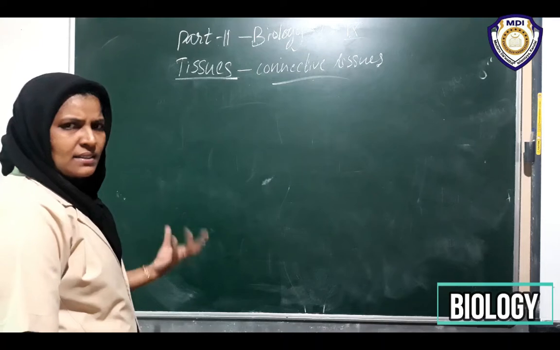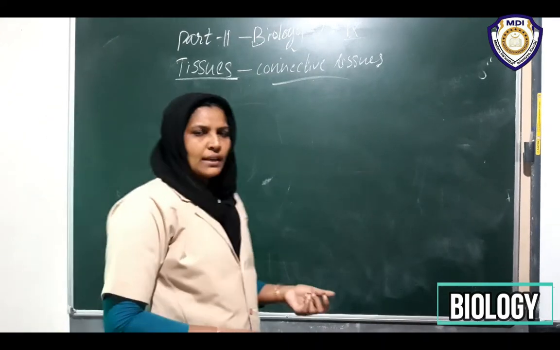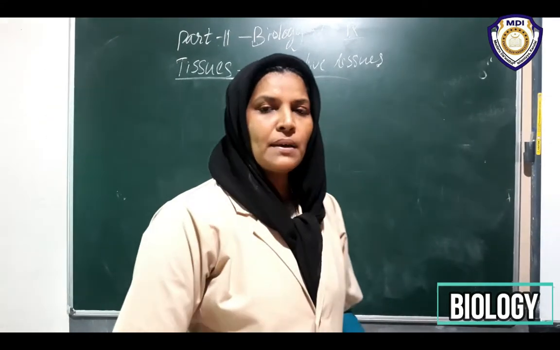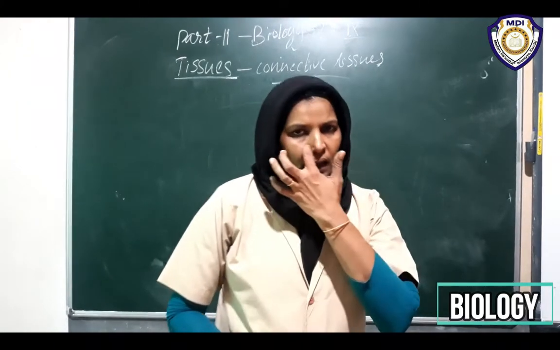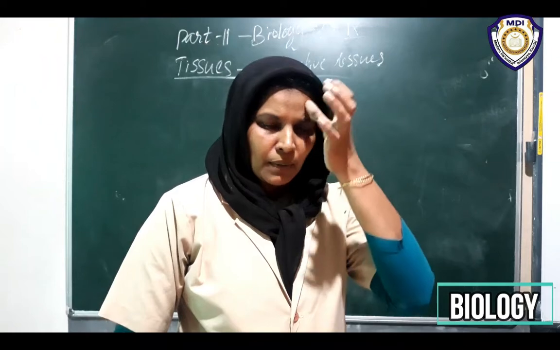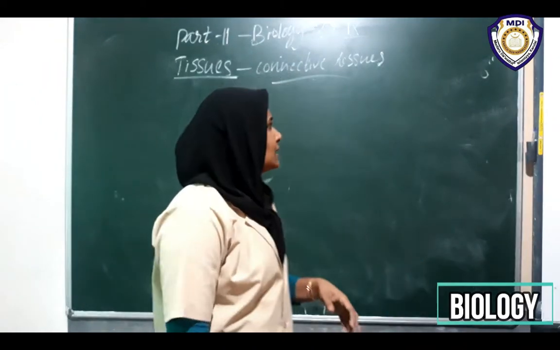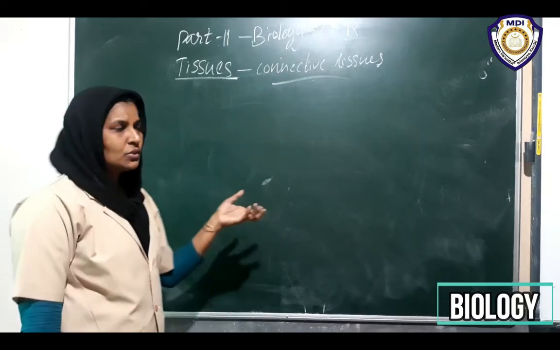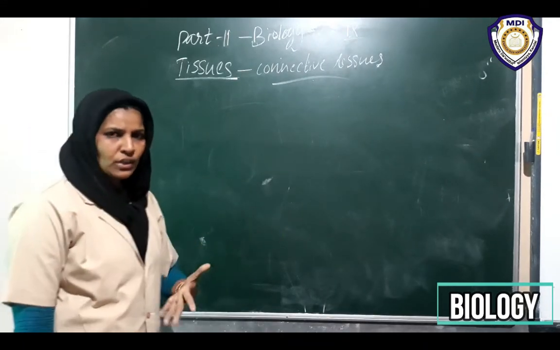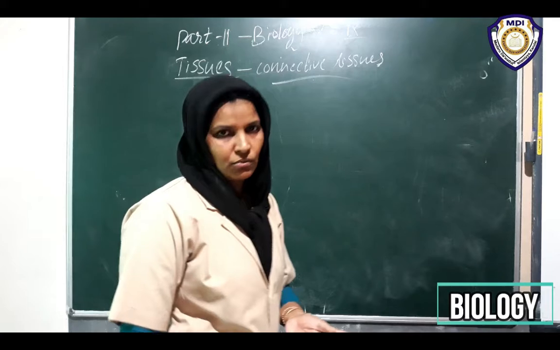I think I just discussed everything about connective tissues and about matrix, like the matrix may be jelly-like, hard, or flexible, etc. So that's all about the common characteristic features of connective tissues. Then binding connective tissues, supporting connective tissues and fluid connective tissues.